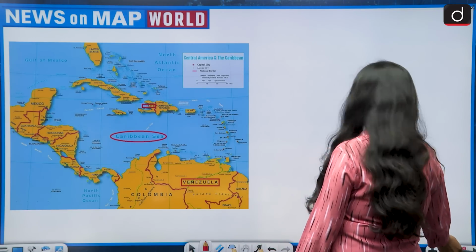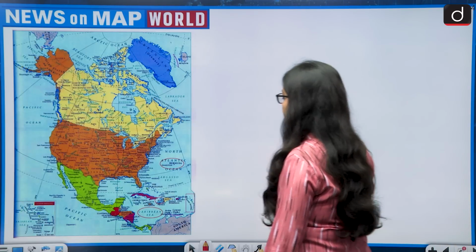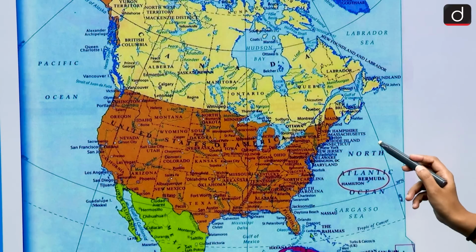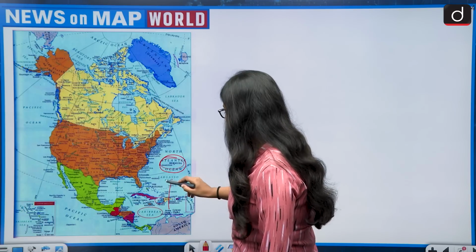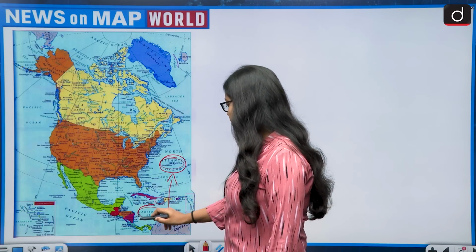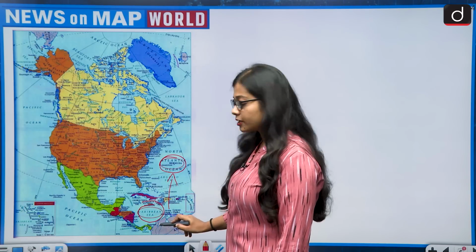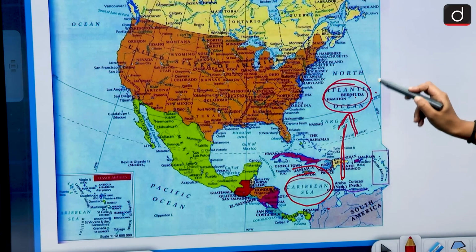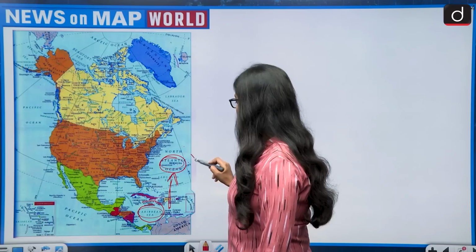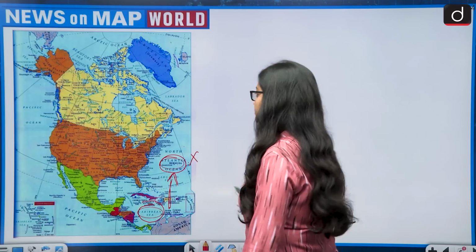So if we look at the location of the Bermuda Island, then Bermuda Island lies in the North Atlantic Ocean and it is much north to the Caribbean Sea. So this is the location of the Caribbean Sea, and Bermuda Island lies much north to it and it lies in the North Atlantic Ocean. So Bermuda also gets eliminated.